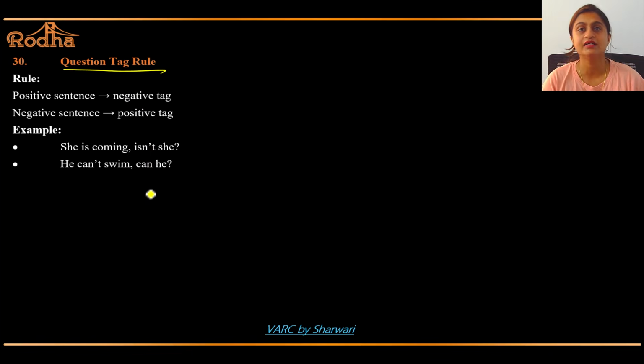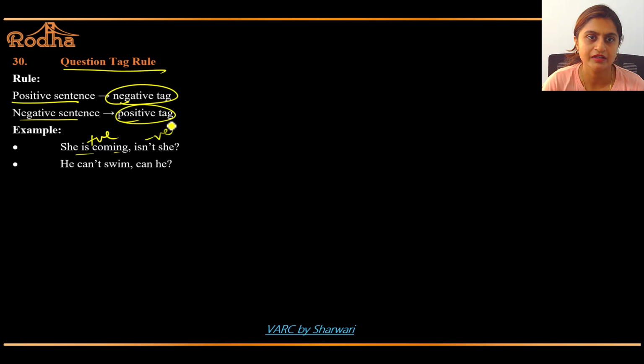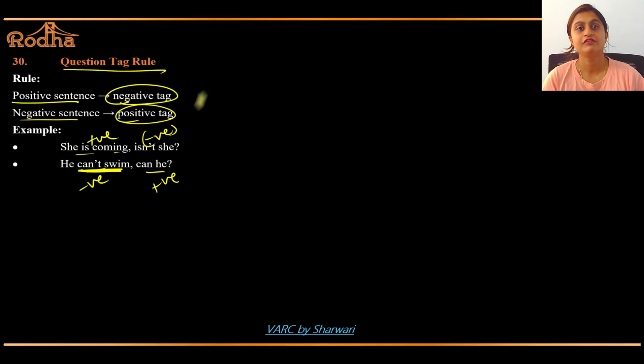Last but not the least, question tag rule. Positive sentence, negative tag; negative sentence, positive tag. She's coming, isn't she? Positive, negative. He can't swim. Negative. Can he? Positive. Very important rule. अगर सेंटेंस पॉजिटिव है तो क्वेश्चन नेगेटिव होगा, अगर सेंटेंस नेगेटिव है तो क्वेश्चन पॉजिटिव होगा.